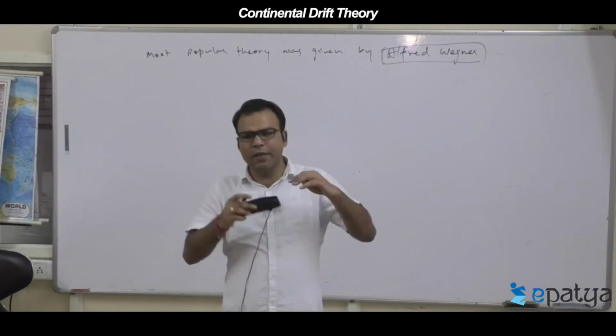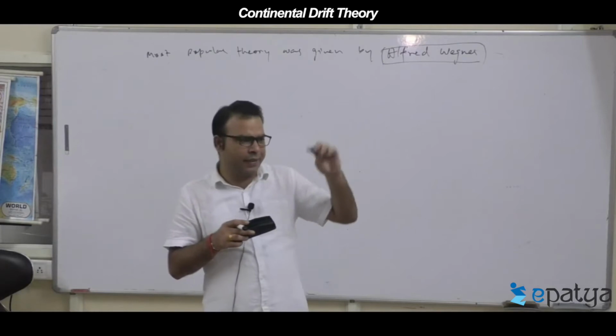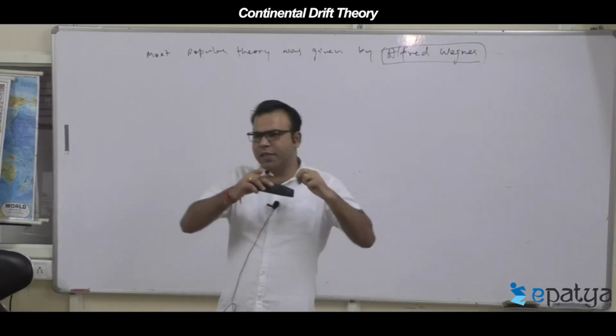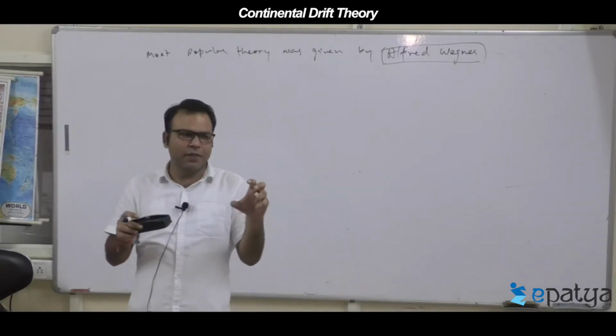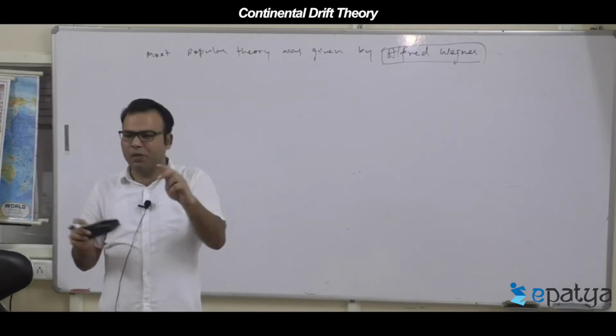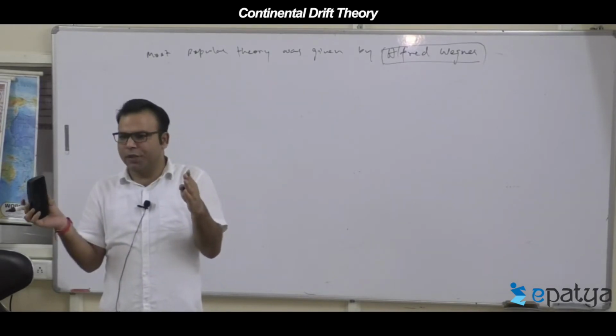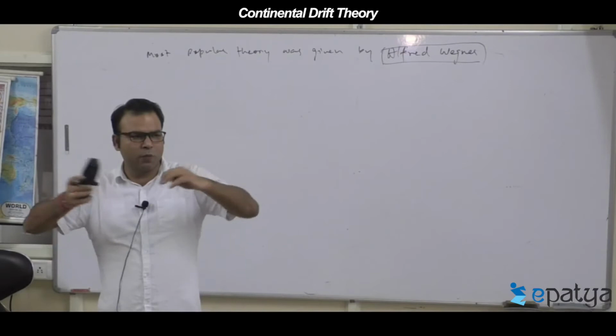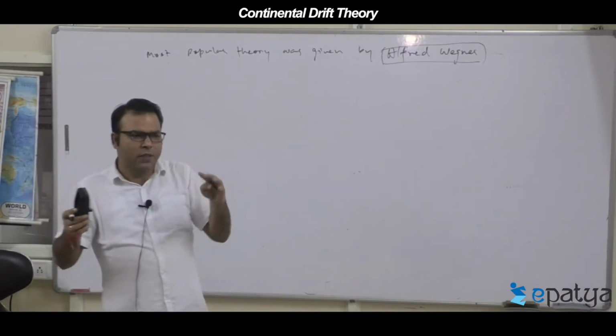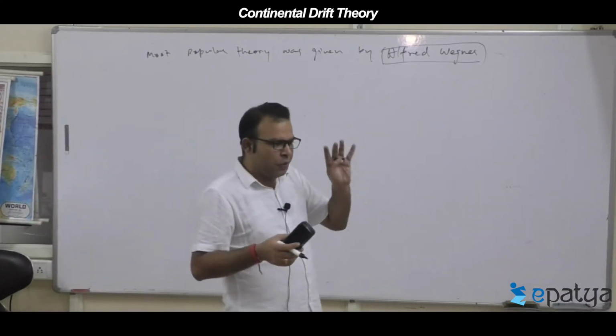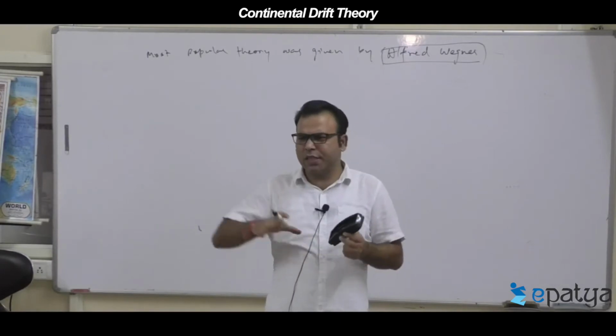So the number of continents increases, and as the separation continues, it creates water bodies in between. So this was his concept.